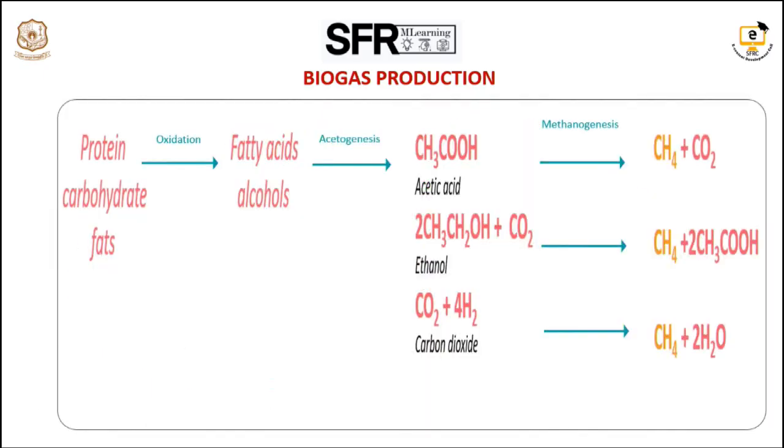Okay, and one more thing you can see here: the protein, carbohydrate and fats are converted into fatty acids and alcohol. You can see the acetic acid, ethanol and carbon dioxide, and everything will be converted into methane. So it is a small nutshell. All the organic materials consist of carbohydrate, protein or fats, and everything will be converted into fatty acids and alcohol, then into acetic acid, ethyl alcohol or carbon dioxide, and finally through the methanogenic process, everything will be converted into methane.